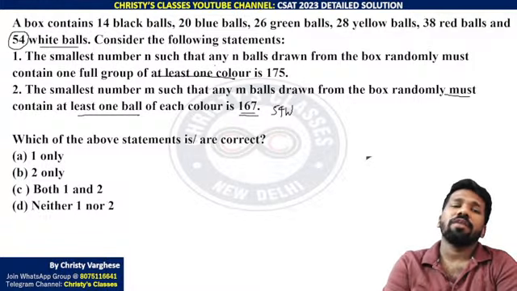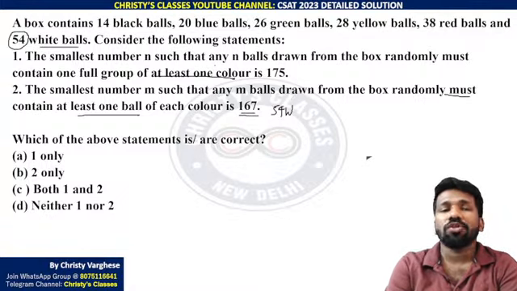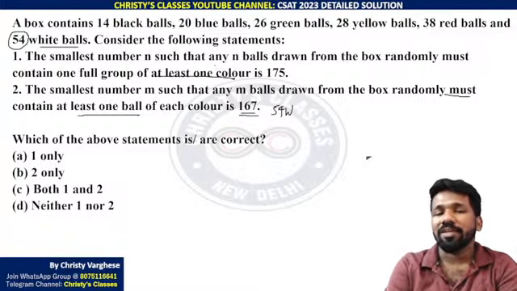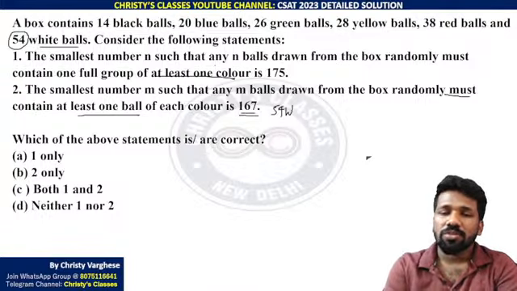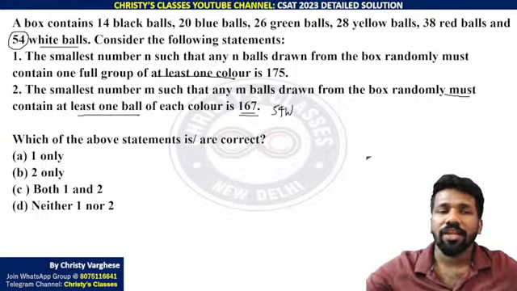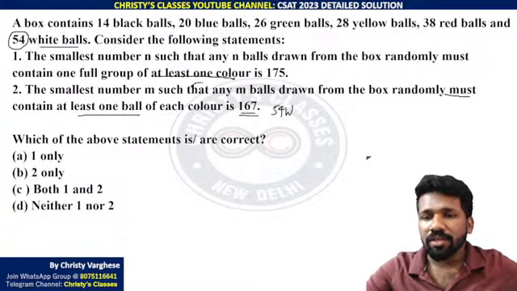You may ask, why can't we start from black? How can you be sure about it? That is the counter argument. Black you can start, but the unluckiest possibility is that you repeatedly get the same color, right? We need to get the maximum different colors as soon as possible. So the worst case is not getting different colors, but getting the same color again and again. So 54 white you are getting.